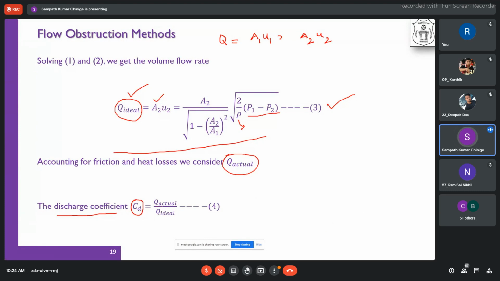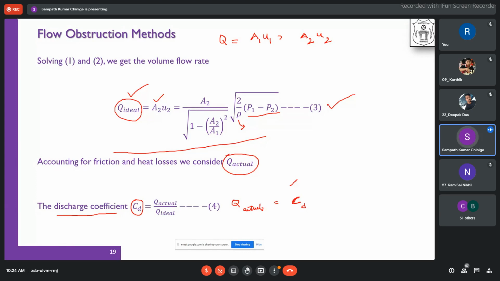Therefore Q actual is equal to CD times Q ideal, where CD is given by the manufacturer itself. After doing a lot of experiments, they find out the CD value. It depends on the material and on the geometry of the obstruction flow meter. Based on that, they will give you what is CD. Okay?